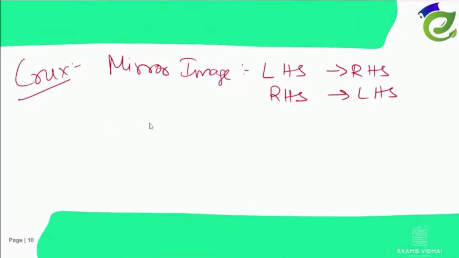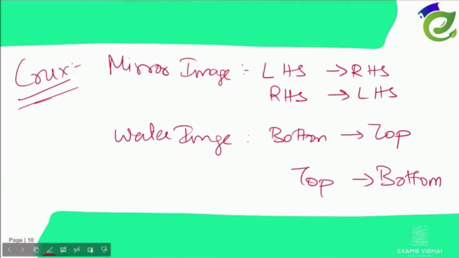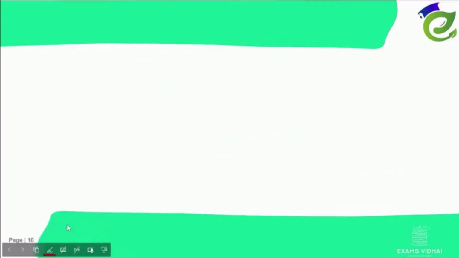We take water image: bottom becomes top, top becomes bottom. This is the basic crux. So if you remember this, you can solve any question. Fine. So we'll try to solve some questions here.